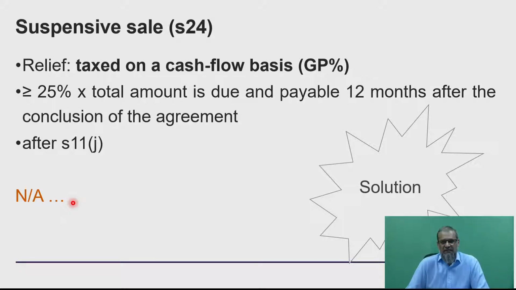Happy with that? And for the buyer, obviously, he's going to now buy an asset. It depends whether he holds it as trading stock or as a capital asset as to whether he can go into Section 22 or alternatively into the capital allowances that he or she can get.